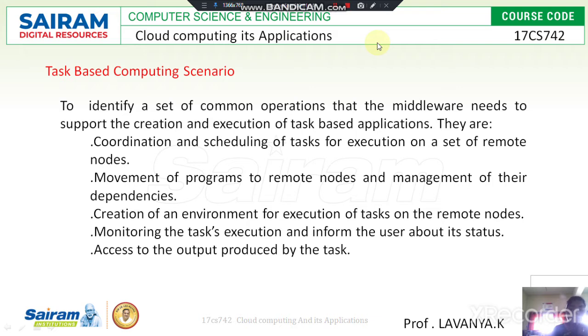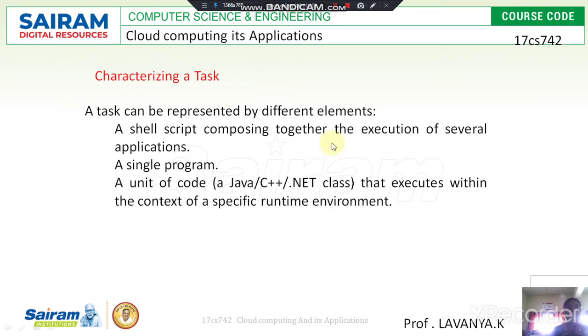Then what are the characteristics of the applications? Task computing supports a shell script composed of several applications, and it executes these shell script programs on the task computing platform.